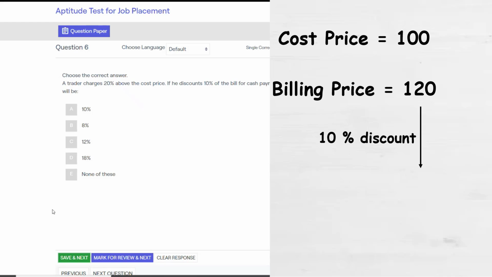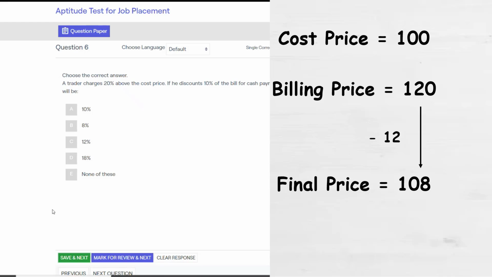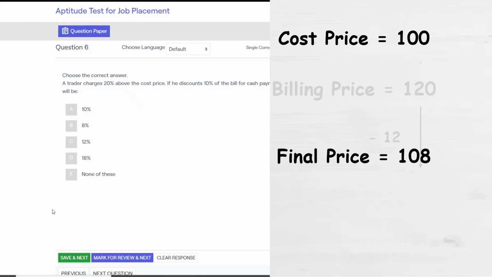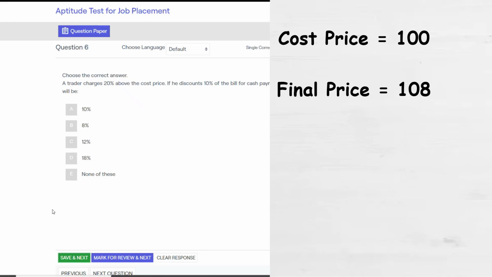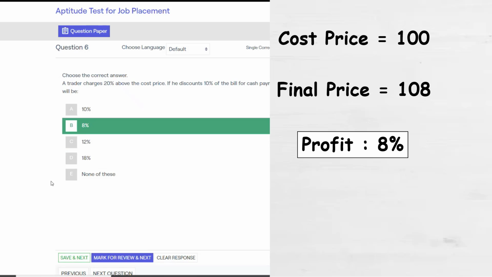So the discount amount would be 12 rupees. The customer would pay 120 minus 12, that is 108 rupees. The actual cost price is 100 and the final selling price is 108. So he gains a profit of 8%.